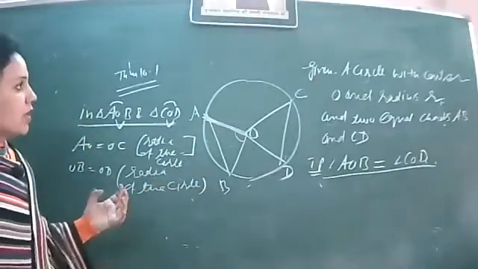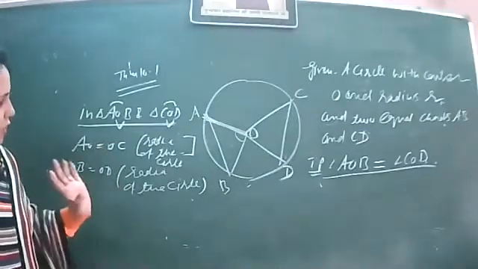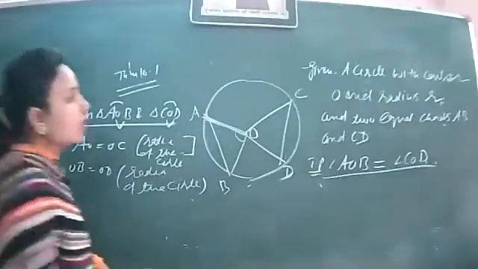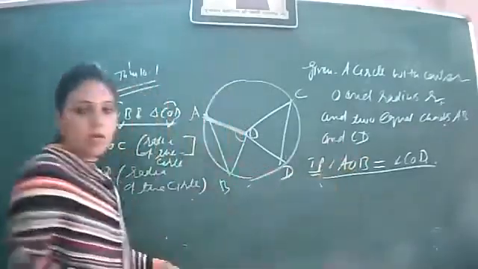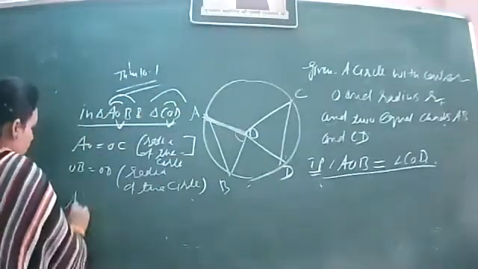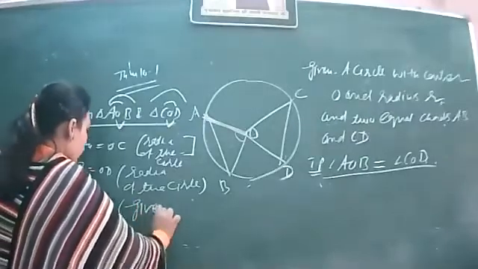And third thing, we have used the given that the circle is of radius r, and one given is still to be used. And what is that given? That the chords AB and CD are equal. So third thing, AB equal to CD. This is given to us.